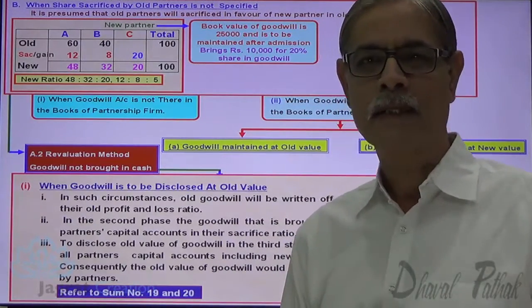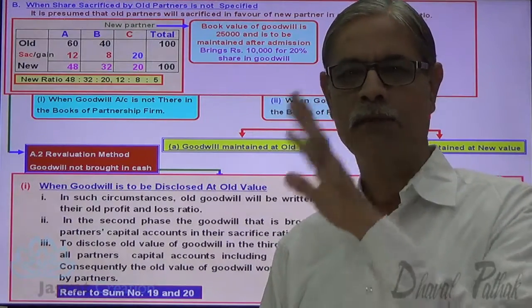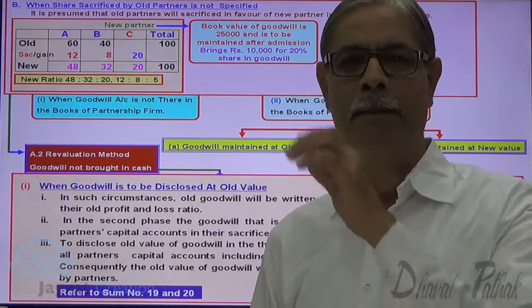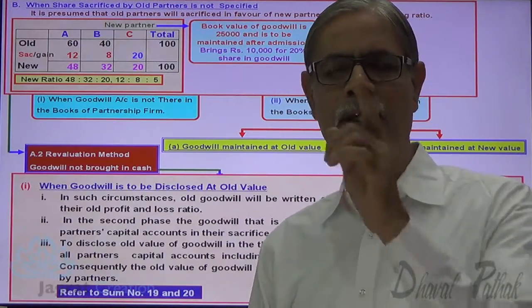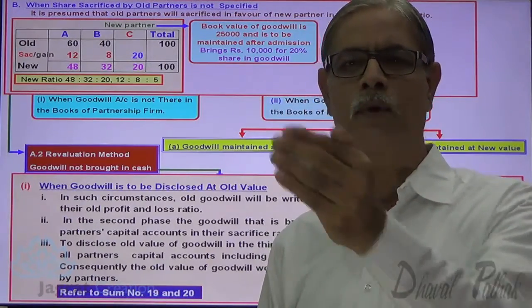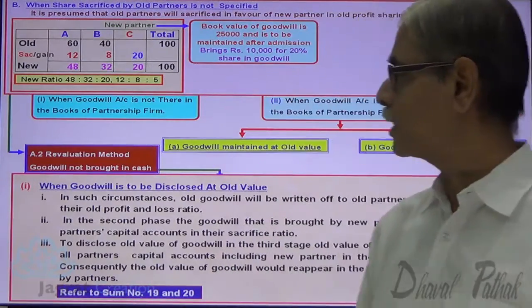Now what are the details of the sum given? A and B are the partners sharing profits and losses in the ratio of 60%, 40%. C is admitted as a partner with 20% share in profit. He brings 10,000 for his share in goodwill. At the time of admission, goodwill appears in the books at rupees 25,000. This is the details of the sum. What is the first step?